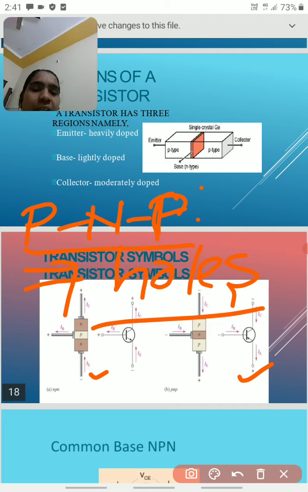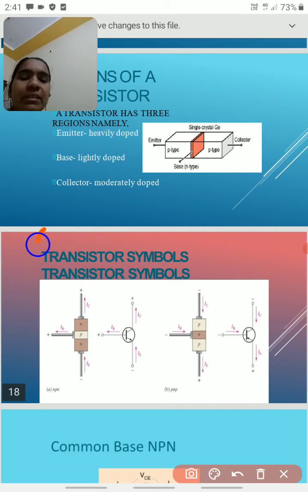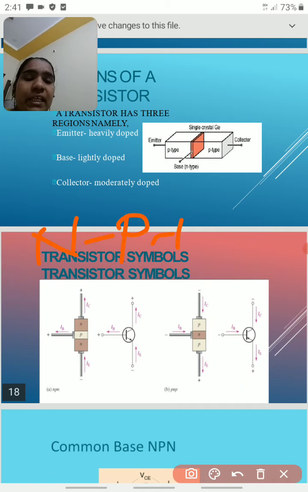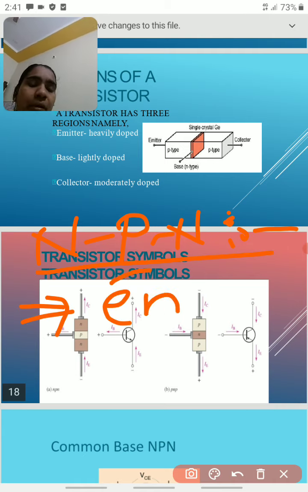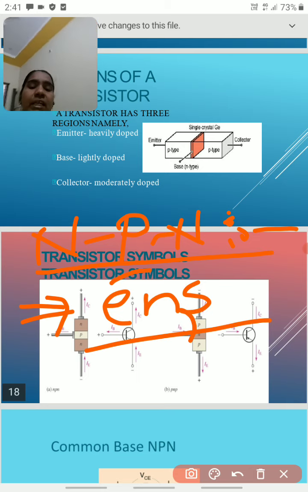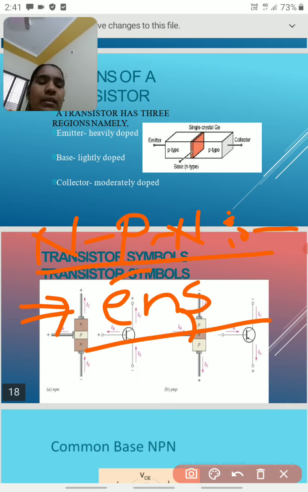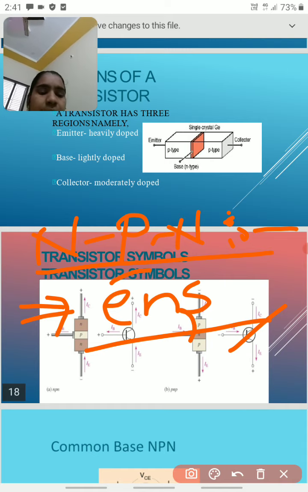The minority charge carriers in a PNP transistor are the electrons. This point is very important. Next is the NPN transistor. An NPN transistor is run by electrons. The majority charge carriers in an NPN transistor are the electrons. We should remember this point.